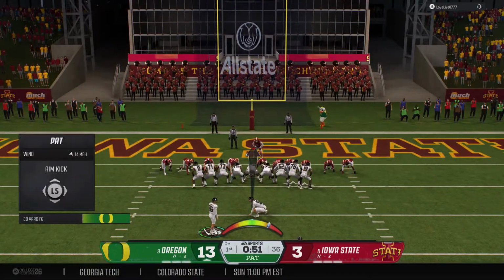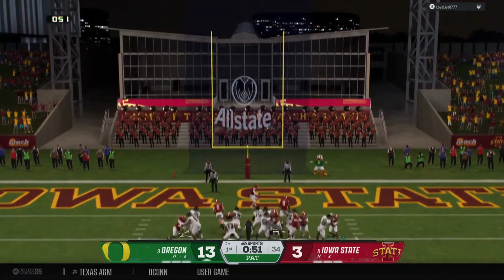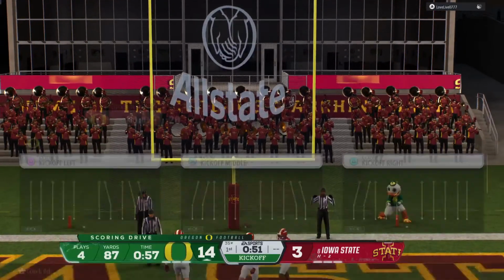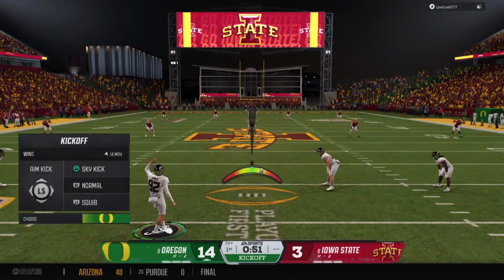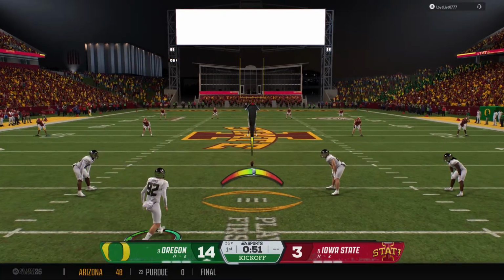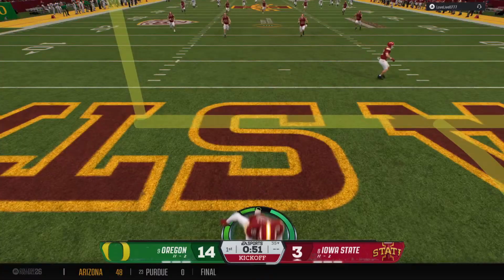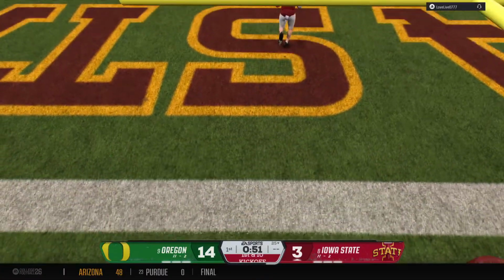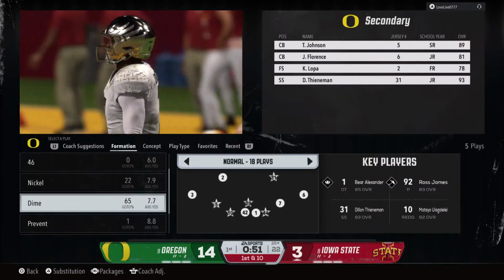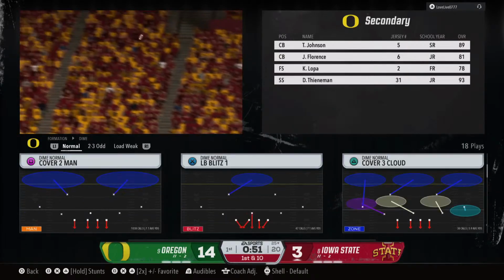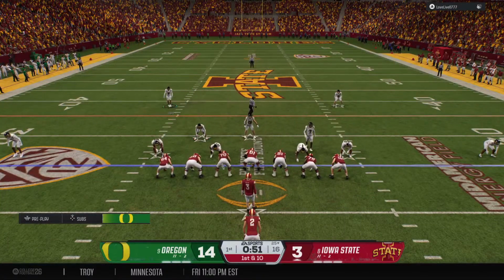So they'll try to add to the lead now with a PAT. The PAT is good, so it's a 14-3 lead. So after putting up the touchdown, the kickoff team is out there to boot it away. That one sails out of the back of the end zone with the touchback. And the first play of the drive now on the 25.